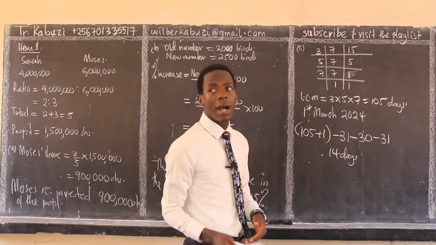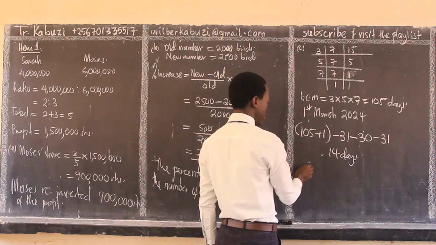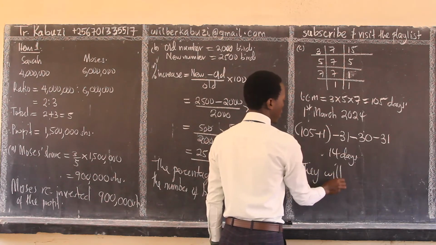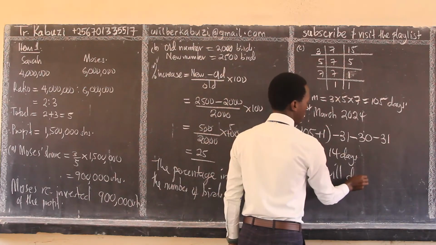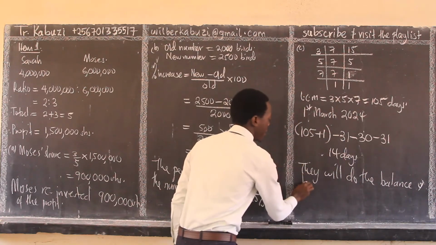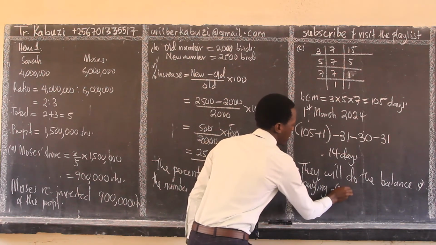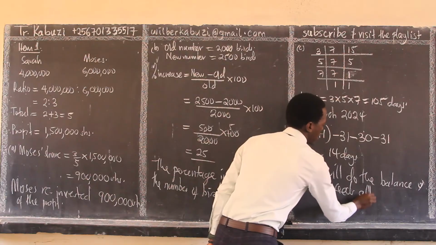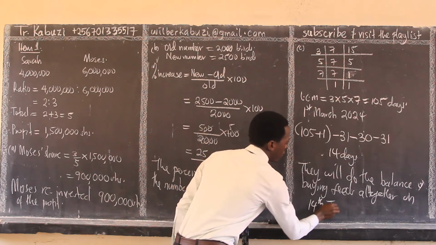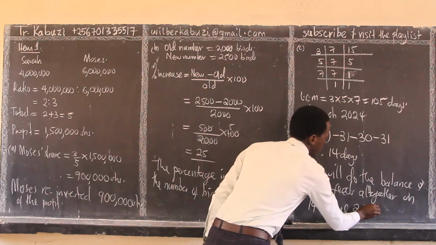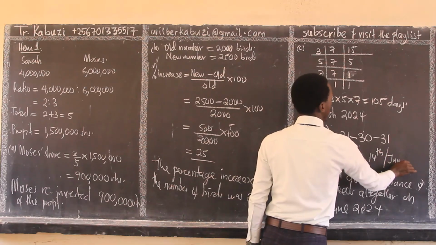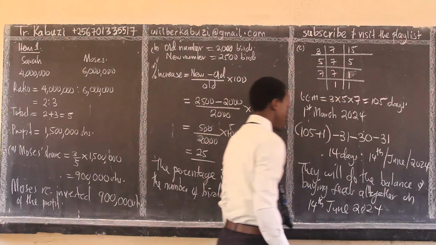Now the 14 days we shall be going now in June. So meaning they will do the balancing and buying feeds all together on 14th of June 2024. So then you respond.